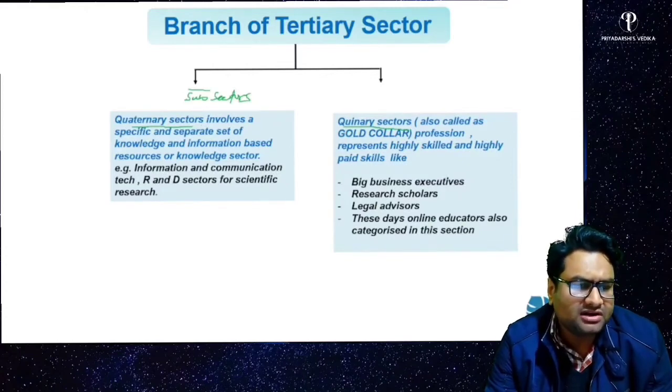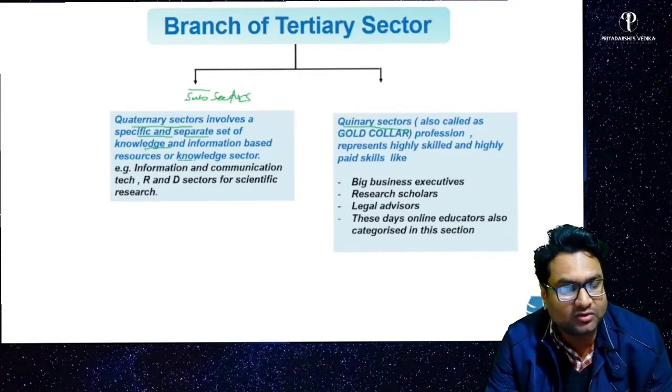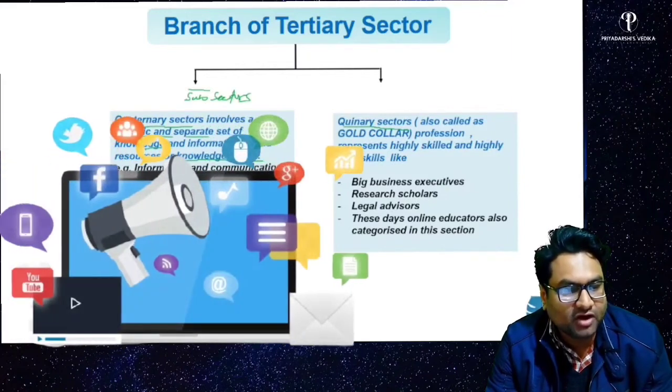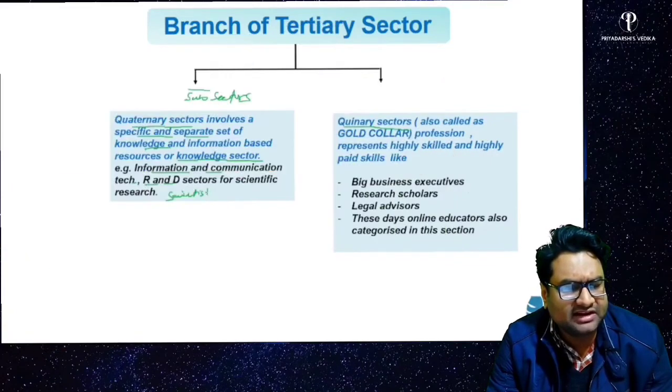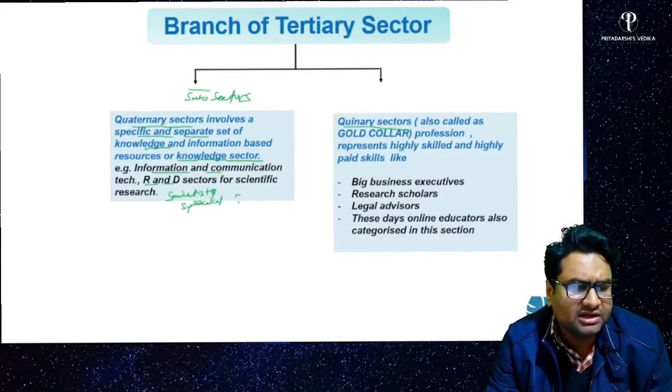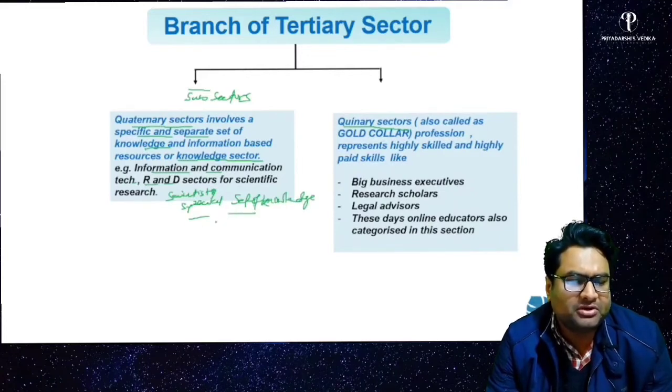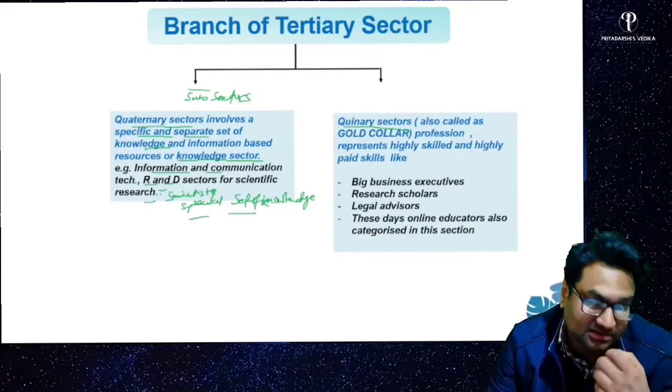See, quaternary sector involves a specific separate set of knowledge. It is also known as knowledge sector. Information and communication technology, R&D, scientists are examples. Scientists have a special set of knowledge. A general population, a general graduate, won't be able to understand those scientific research and papers and science policies.